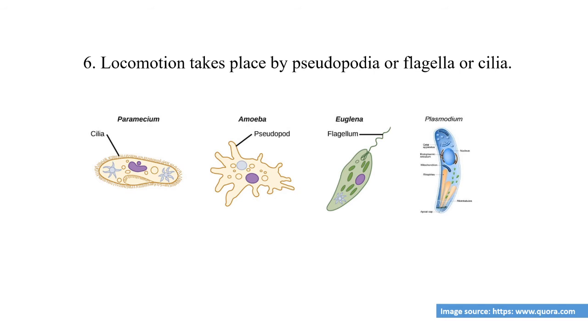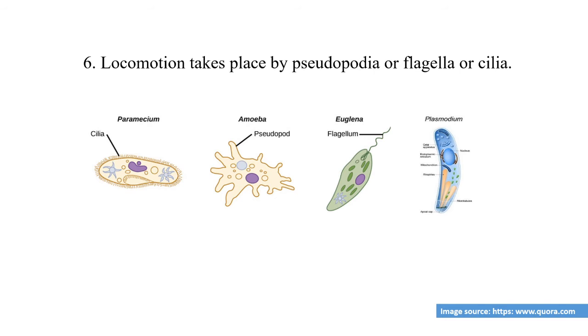This slide shows an animal like Paramecium, whose body is covered with many hair-like structures called cilia, and these cilia are the locomotory organ, and with the help of these cilia they can locomote from one place to another place.